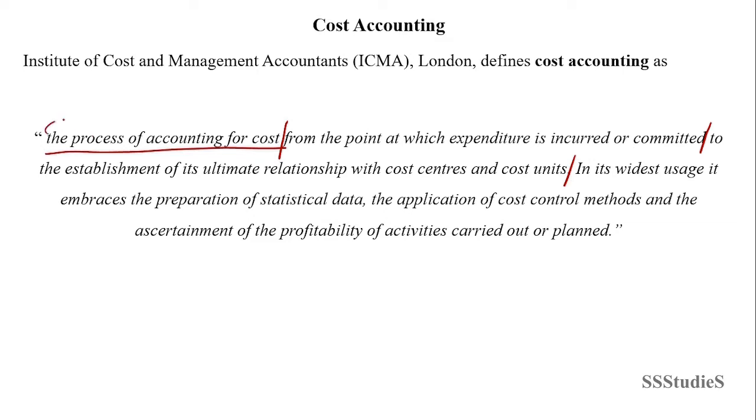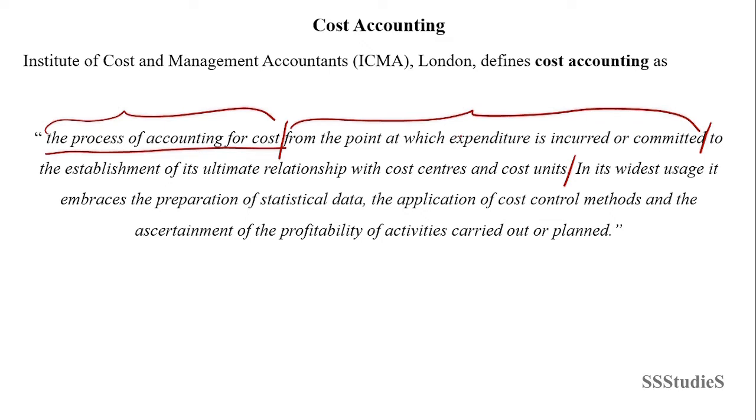So the process of accounting for cost. Now, process of accounting for cost means trying to identify or define, measure, report, and analyze the various costs that are involved or that are associated with producing the goods or services. Then, from the point at which expenditure is incurred or committed. So cost accounting starts at the point where the expenditure is first incurred.